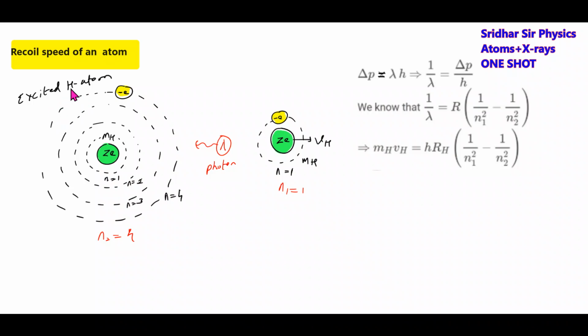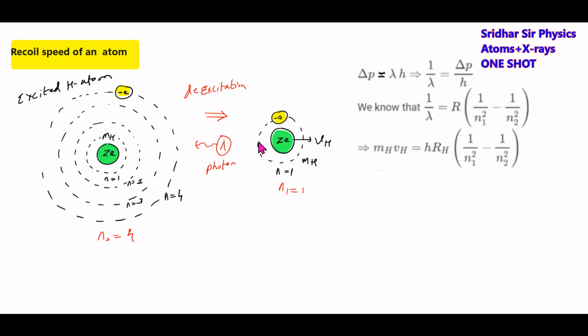Now this hydrogen atom is in an excited state, n equal to 4, and it will undergo de-excitation. It will come to the ground state. Meanwhile, it will emit a photon.